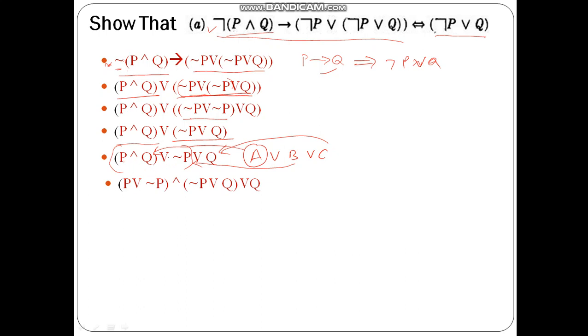So it becomes P or not P, and not P or Q, or this Q as it is.